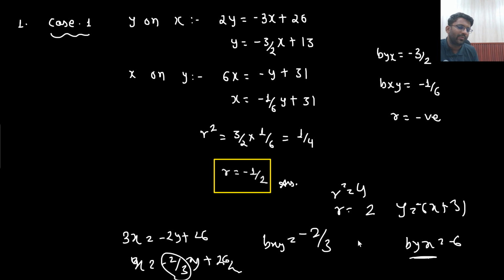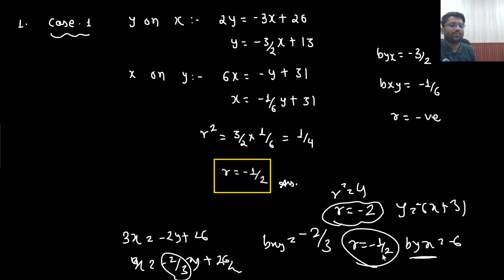So the value of r will come out to be plus minus 2, but both are negative. So you would have said r is coming out to be minus 2, which is not possible. Then what would you do? You would simply take the reciprocal. So the answer would have been minus 1 by 2. If you have done this calculation, then you don't need to do the calculation again and again. One you consider x on y, other you consider y on x, and then get the answer. If it is coming out to be minus 2, you would know that it is wrong. So the answer would simply be the reciprocal of this, that would be minus 1 by 2.